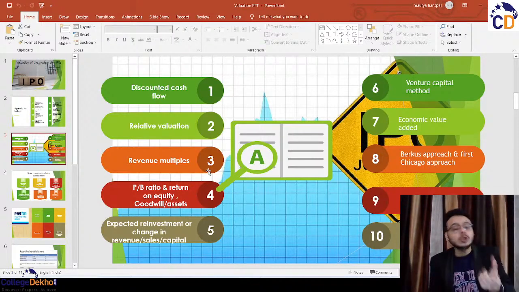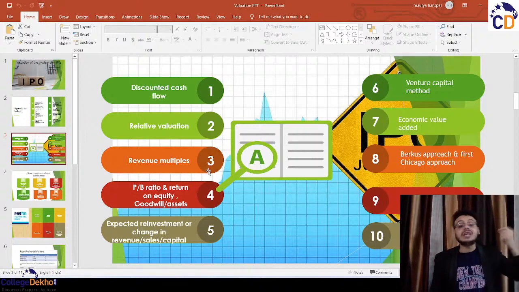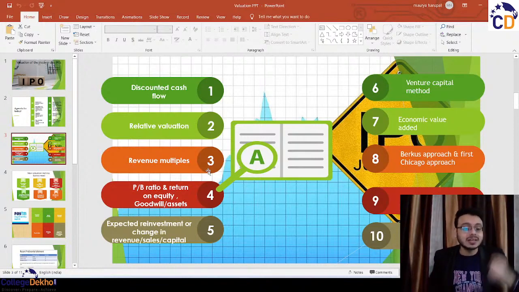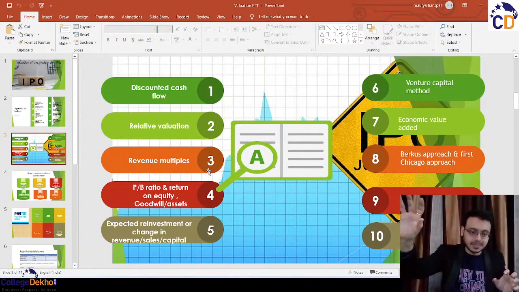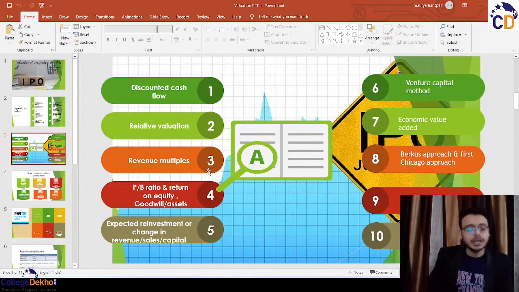Talking about the revenue multiples, we have price to sales, we have EV to sales, and that's an amazing kind of metric which these companies are using to value themselves and other startups as well. Price to sales, or EV to sales. Valuing your company on the basis of the sales that you make is one such metric you can use. Because if your business is not having sales, it's not a business. With sales, you can command a price. That's the fact.